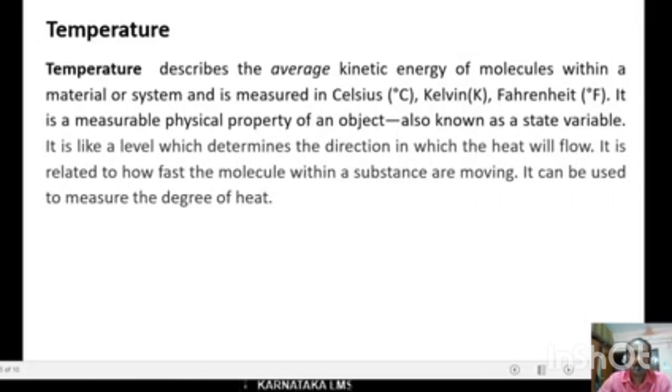Temperature describes the average kinetic energy of molecules within a material or system and is measured in degrees Celsius, Kelvin, or Fahrenheit. It is a measurable physical property of an object. It is also known as state variable. It is like a level which determines the direction in which the heat will flow. It is related to how fast the molecules within a substance are moving. It can be used to measure the degree of heat.